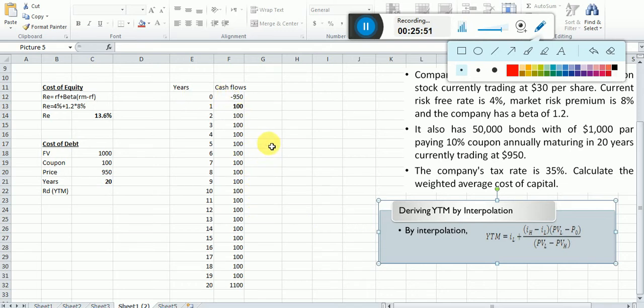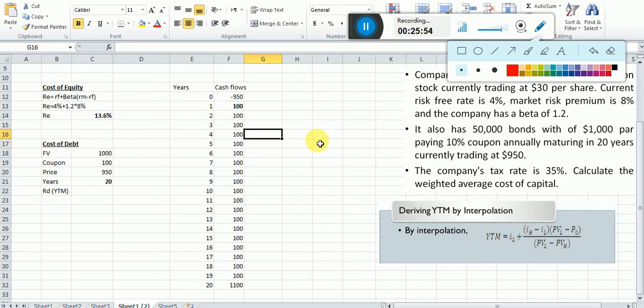In this example, to keep it simple, what is the idea? You try to find the price.